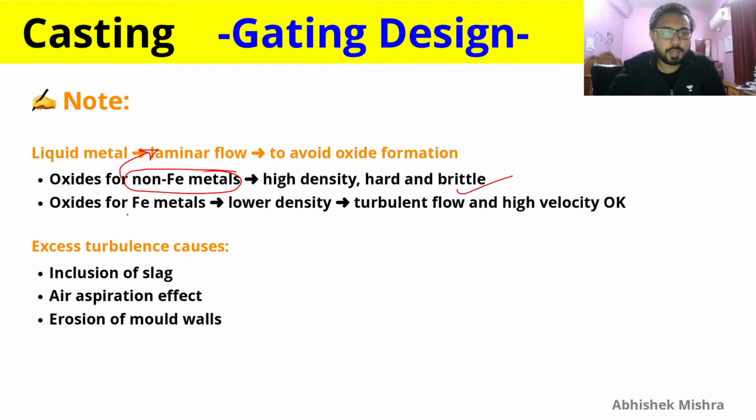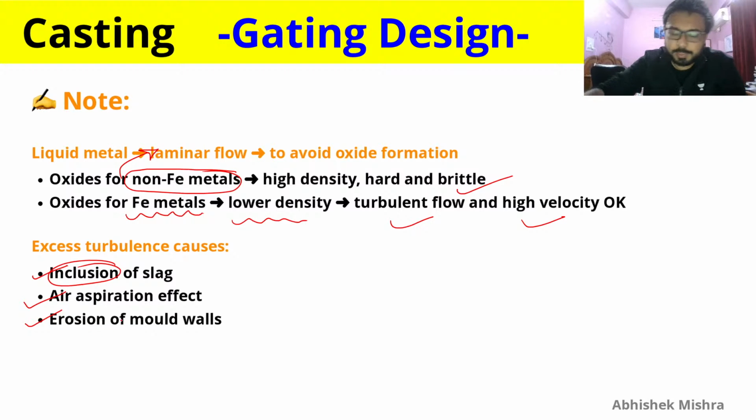But oxides for ferrous metals have lower density, so turbulence, flow and high velocity are okay, not desired but okay. They are not creating as much of a problem as with non-ferrous metals. And excess turbulence will cause these things: inclusion of slag, which is not desired; air aspiration effect, again not desired; and erosion of mold walls, which is obviously not desired. So turbulence is not desired in the gating design.